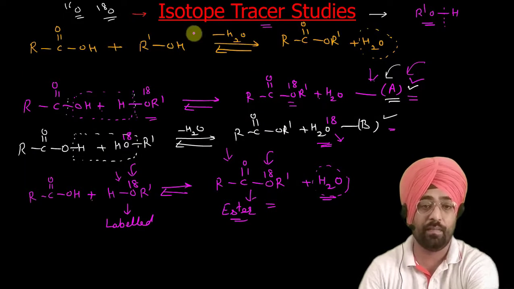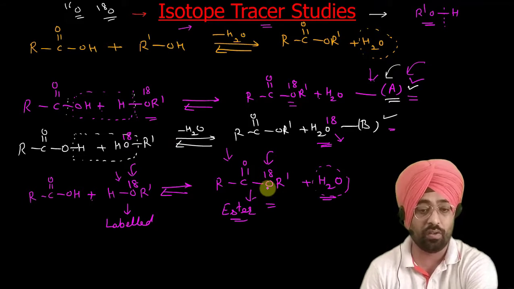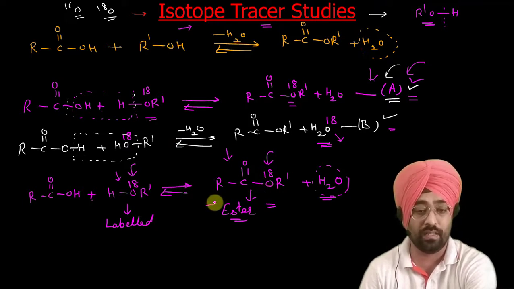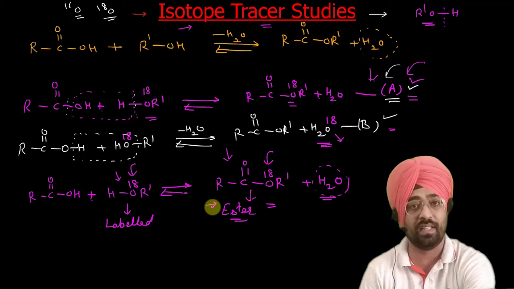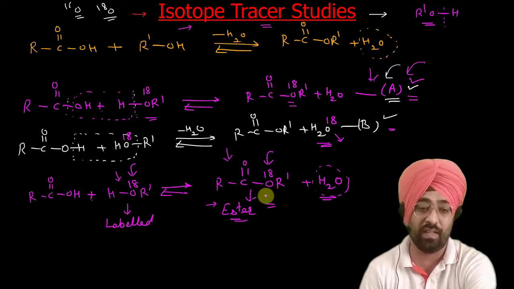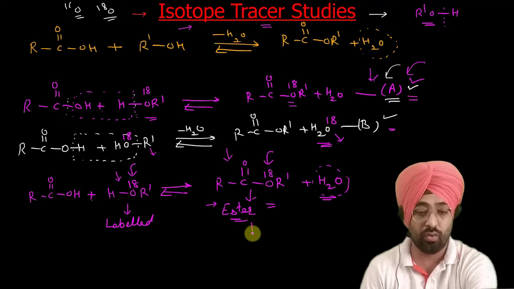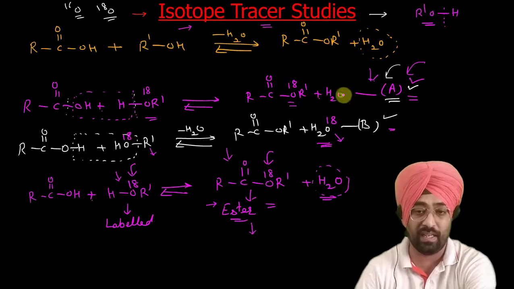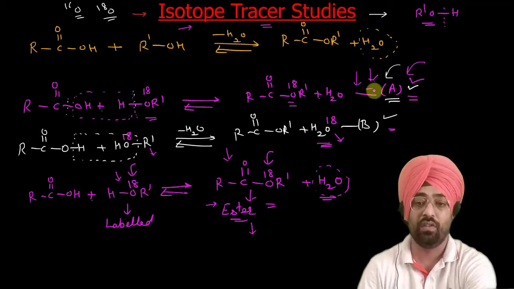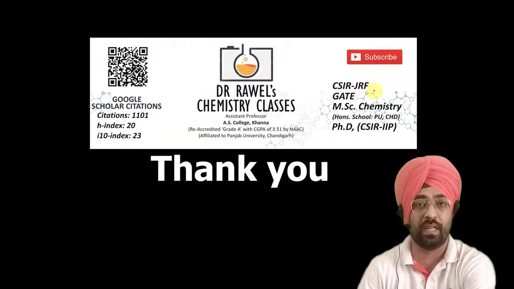If our mechanism was correct, the O18 has to go to the ester, and in actual practice, when it was analyzed experimentally, they found the same: when the reaction was carried out with the labeled oxygen of the alcohol, the isotope goes to the ester. It can go to the ester only when the reaction takes place through pathway A. That is how you can validate the mechanism of a reaction with isotope tracer studies.